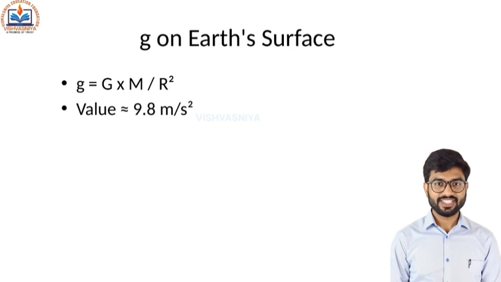On the surface of the Earth, acceleration due to gravity is given by the formula g = GM / R², where M is the mass of the Earth, R is the radius of the Earth. The value of g is approximately 9.8 m/s².